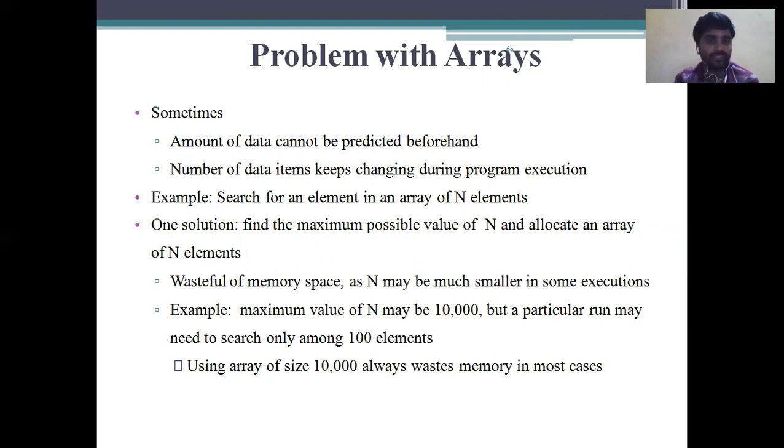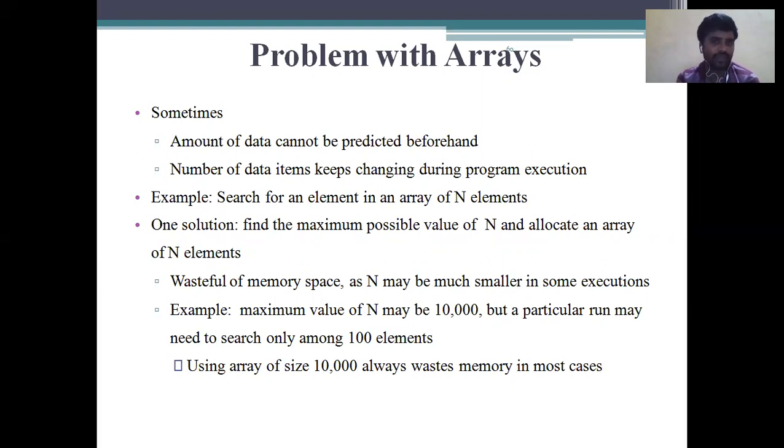For example, the maximum value of n may be 10,000, but a particular run may need a search only among 100 elements. So using an array of size 10,000 always wastes memory in most cases, right?